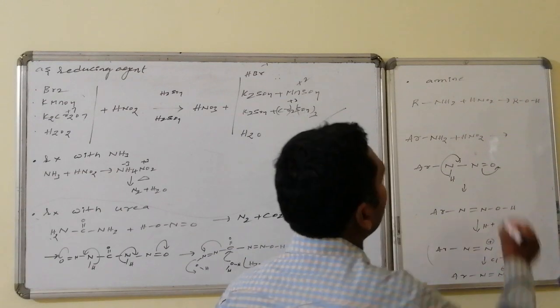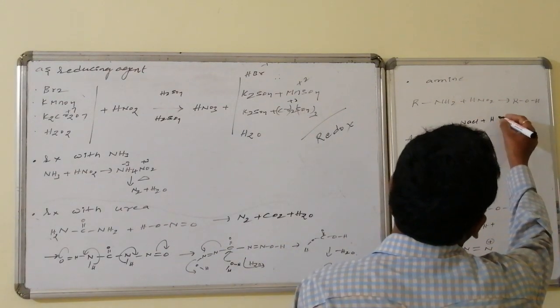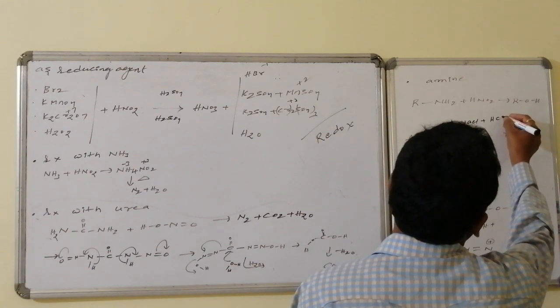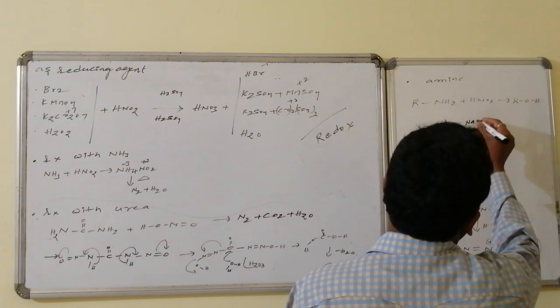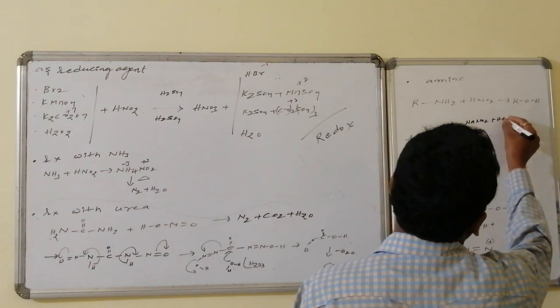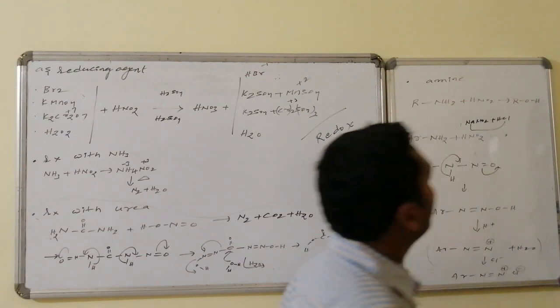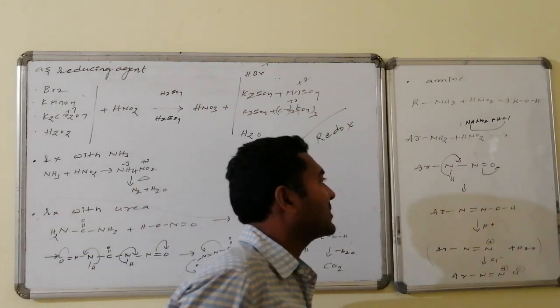Nitrous acid is a combination of what? Here it is a combination of sodium nitrite, NaNO2, followed by HCl. This is the NaNO2 followed by HCl combination. That is the preparation method of this one. It leads to the in situ preparation of this nitrous acid, where HCl is present in that.